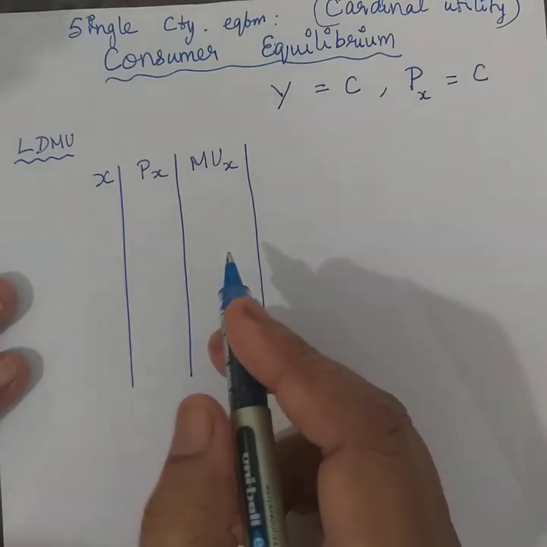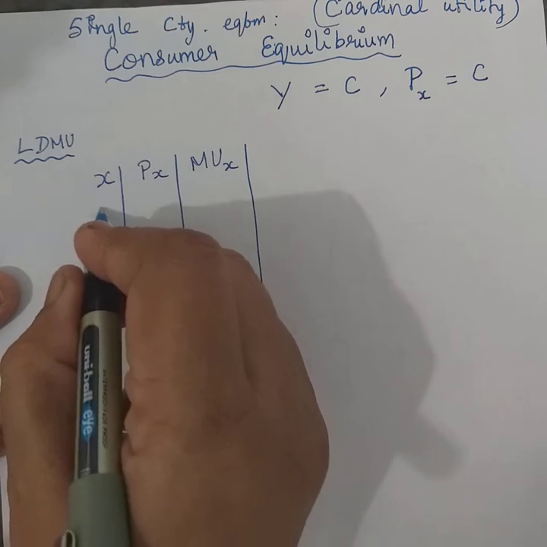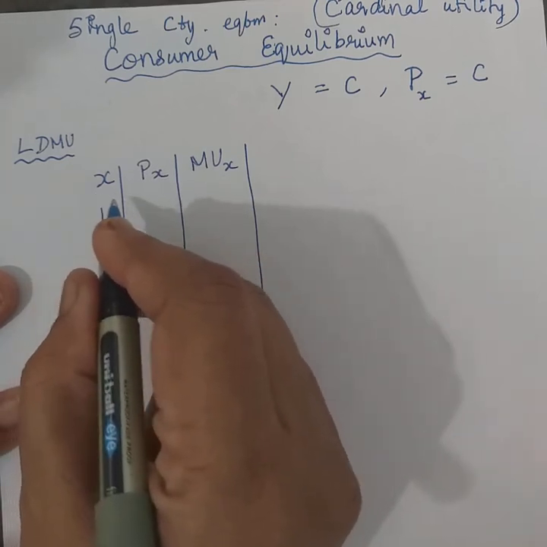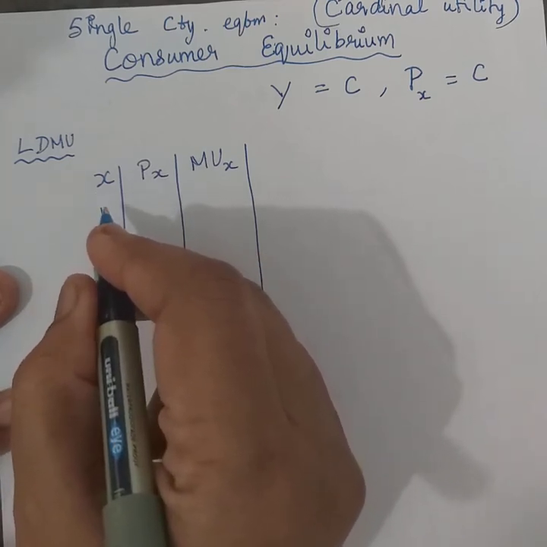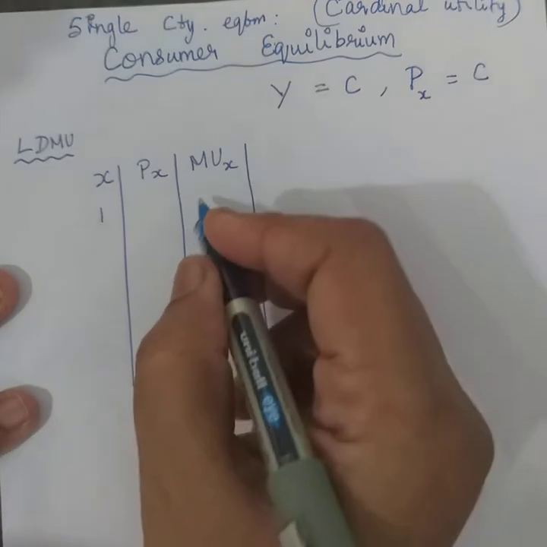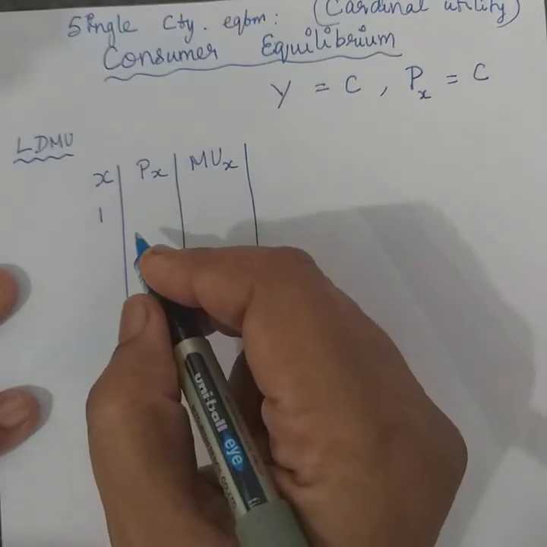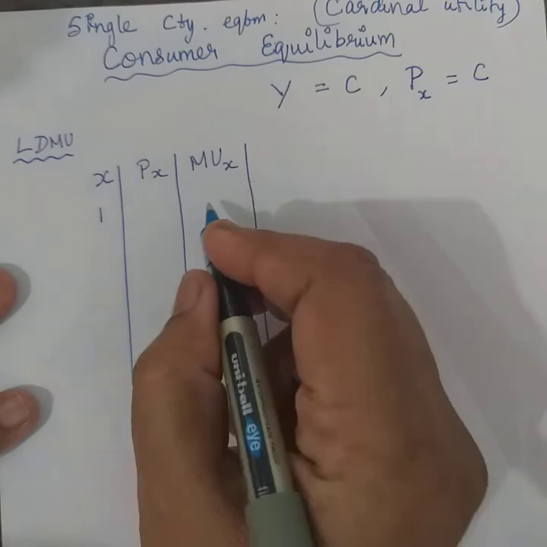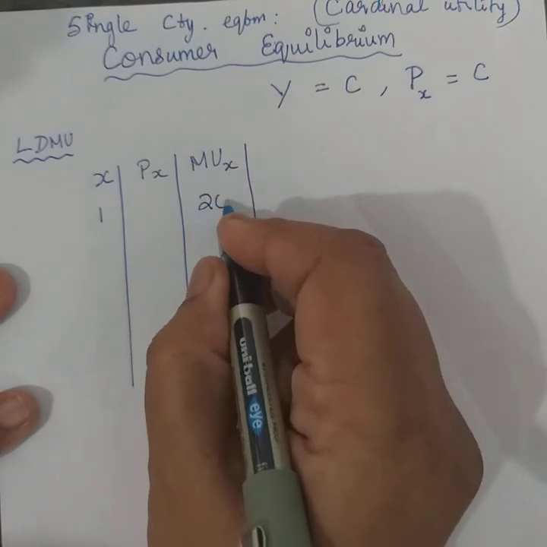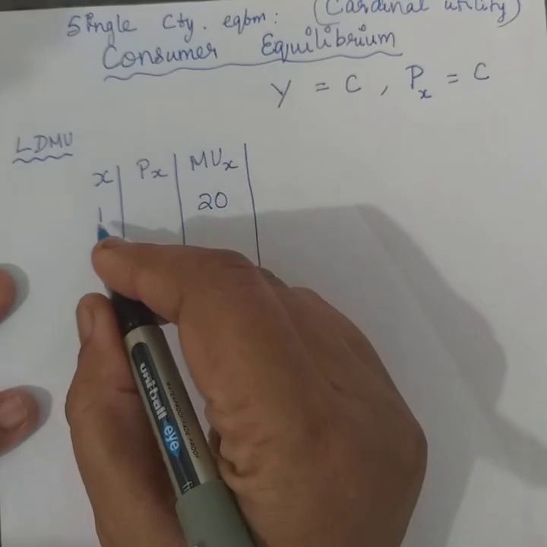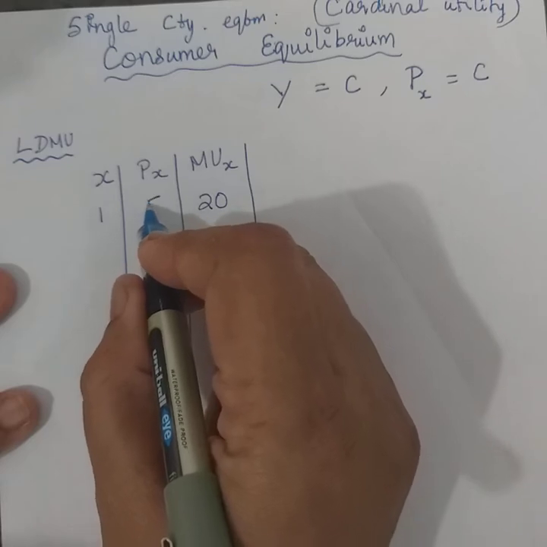Now, let's assume that the first unit of commodity X is purchased, right? The utility that is derived from this first unit, let's say it is 20, and this is going to be purchased at a price of 5.